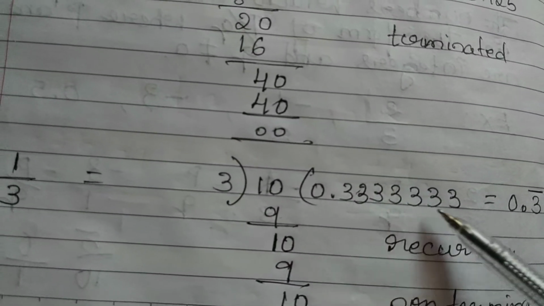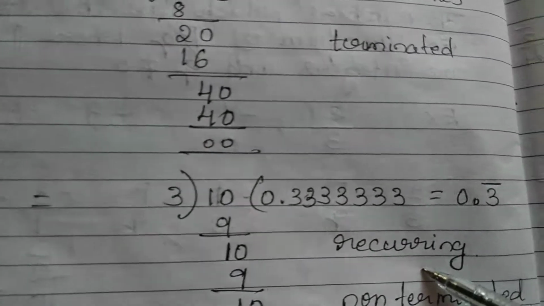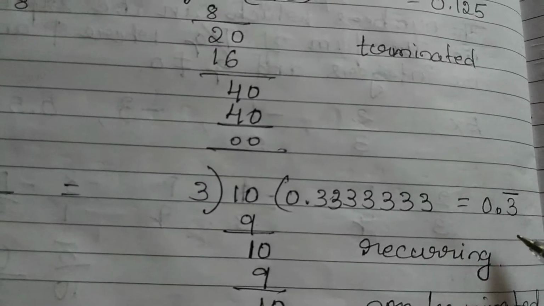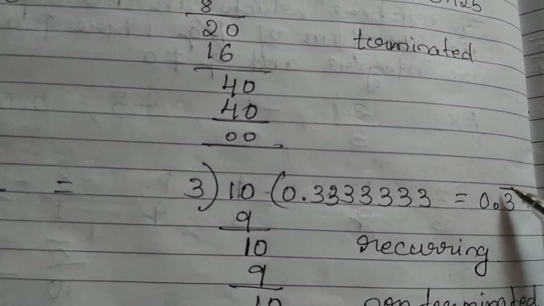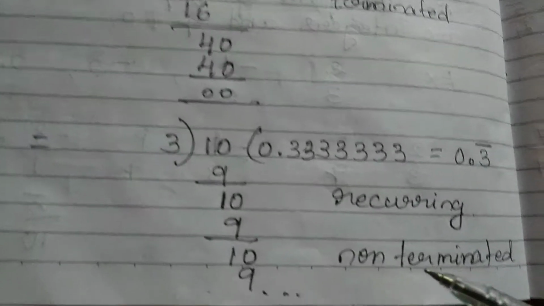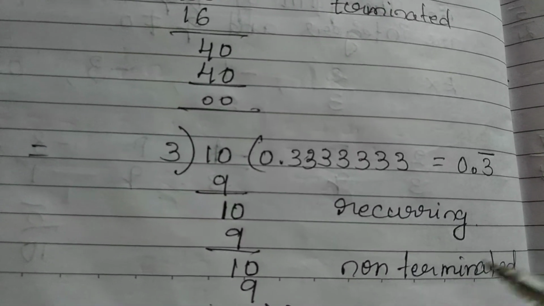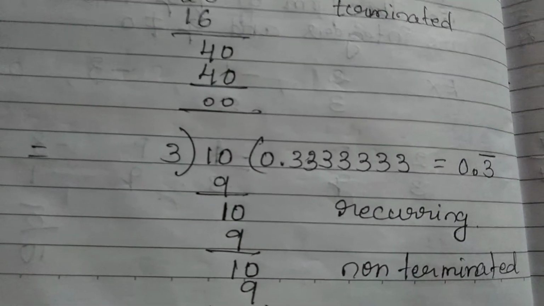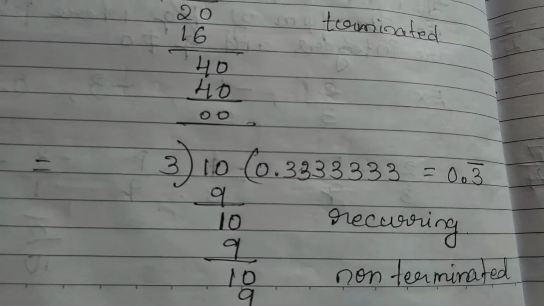So repeated numbers are also called recurring numbers. 0.3, the bar indicates that it is a recurring number. So this number 3 is repeating. The bar indicates that 3 is repeating. So this is also non-terminated. The special thing is non-terminated, it will continue. However you are doing it, it will be continued. That's why it is non-terminated.